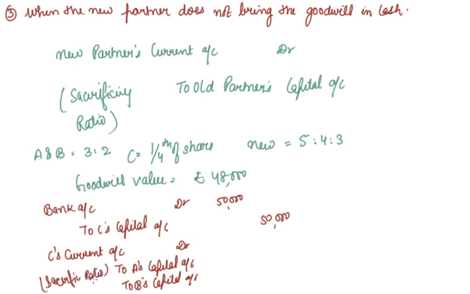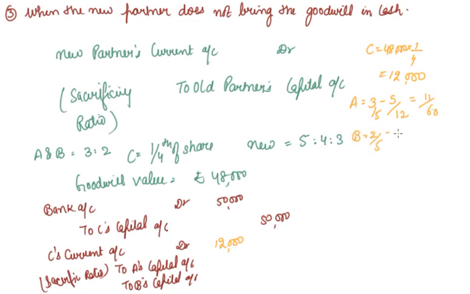Now what value is to be used in this? At the time of admission of C, the goodwill was 48,000. His share was 1/4, so the amount of goodwill was 12,000. Now it should be divided among A and B in their sacrificing ratio. Sacrificing ratio is old ratio minus new ratio. A: 3/5 minus 5/12 is 11/60.